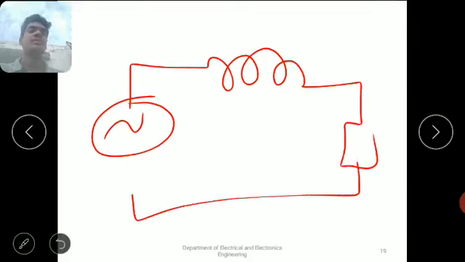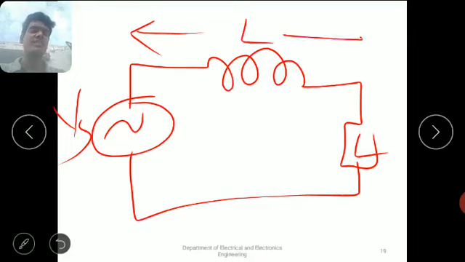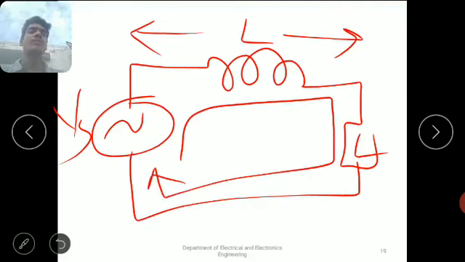This is the source voltage, this is the load, and this is the line inductor. The current path is from higher potential to lower potential through the load, from positive to negative through the load. This is the path for the current.